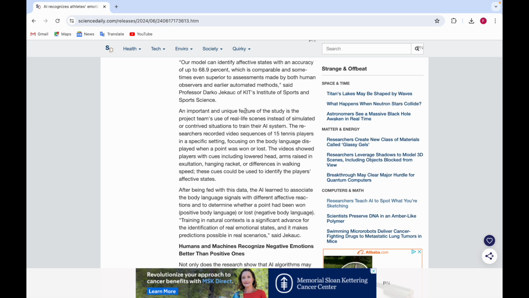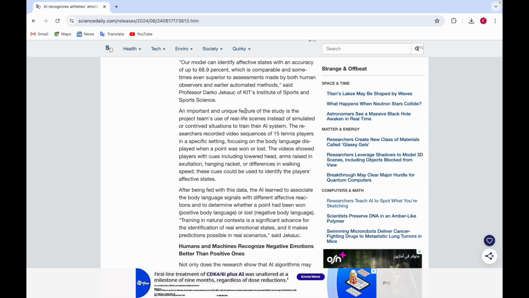Means, for example, in a specific setting, in a specific way, they used recorded video sequences of 15 tennis players in which they focused on the body language displayed when a point was won or lost.